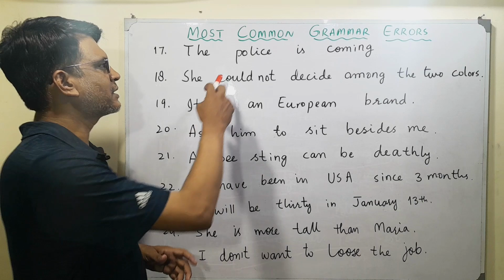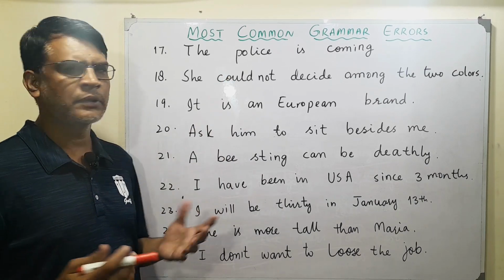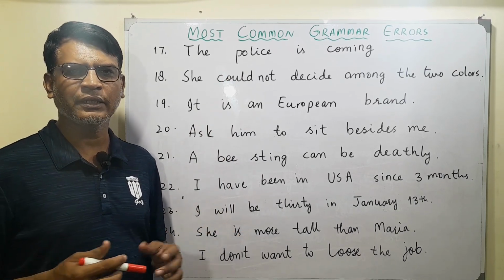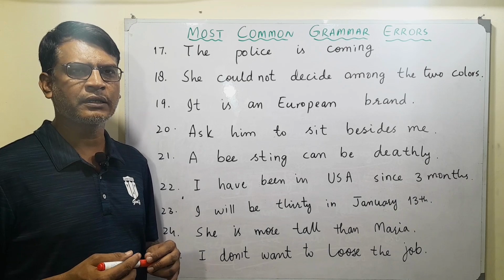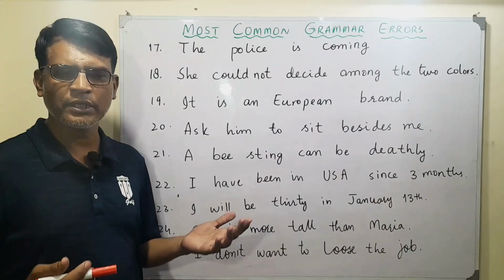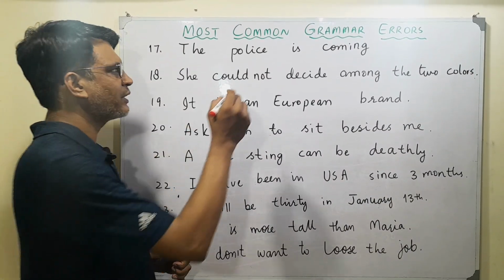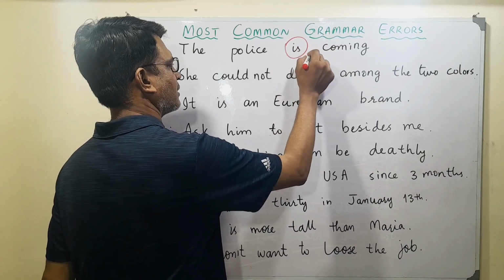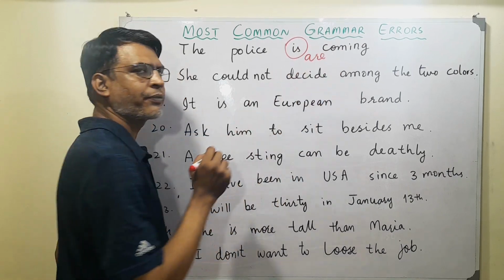This is the police is coming. The police is actually a collective noun, and when we talk about words like police in general, we never use is. We always use are with it.